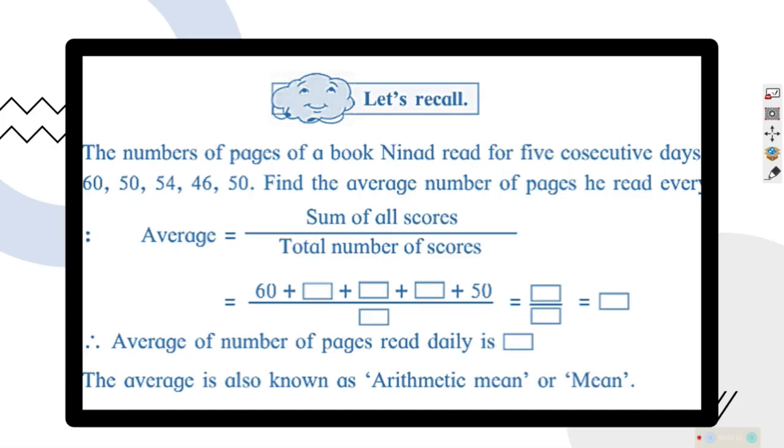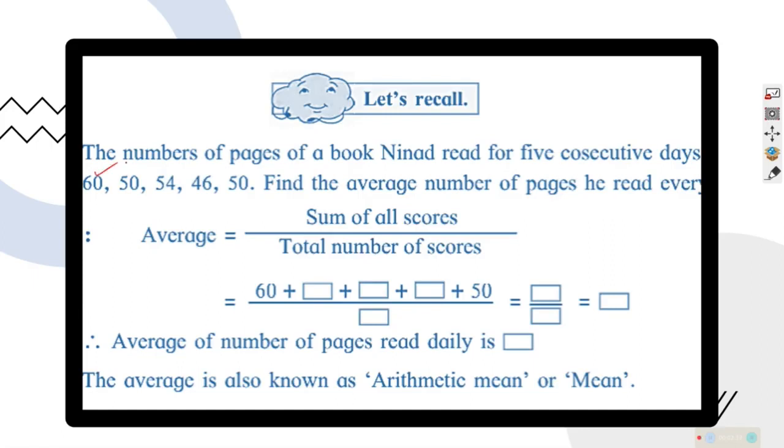The question is very simple. Suppose that you got different marks in mathematics in 5 different exams. Suppose these are the marks: 60 out of 100, 50 out of 100, 54 out of 100, 46 out of 100, 50 out of 100.